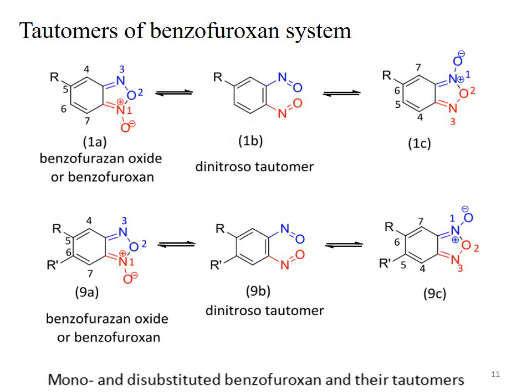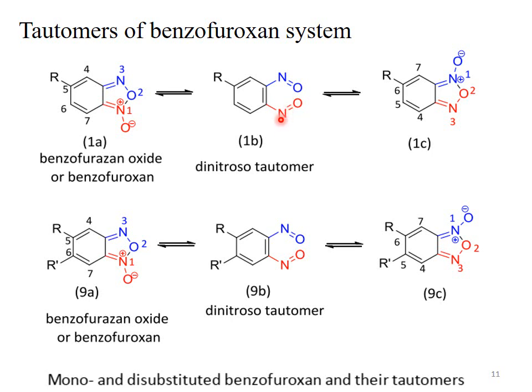Here the double bond is created and this double bond moves towards the nitrogen-oxygen, the blue colored bond moves over here, and the bond between this oxygen O2 and the nitrogen moves toward the nitrogen. As a result of this movement of electrons, the 1A is converted to the 1B.